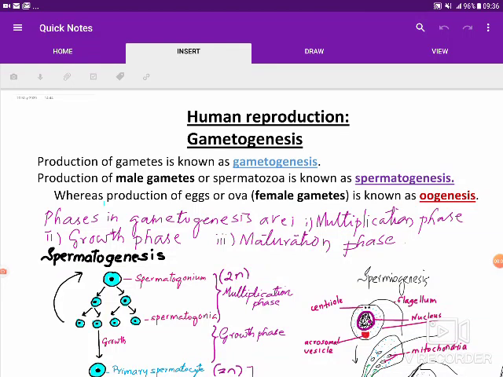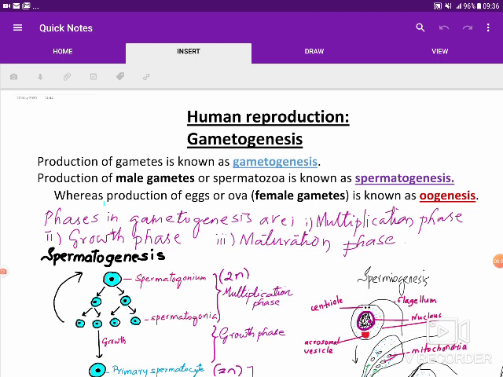Hi everyone. Dear students, today let us study gametogenesis. Production of gametes is known as gametogenesis. We know that gametes are the sex cells which are important in sexual reproduction, and when a male and female gamete fuse together, a zygote will be formed and that can develop into a new individual. Because humans also reproduce only through sexual reproduction, we also have gametogenesis.